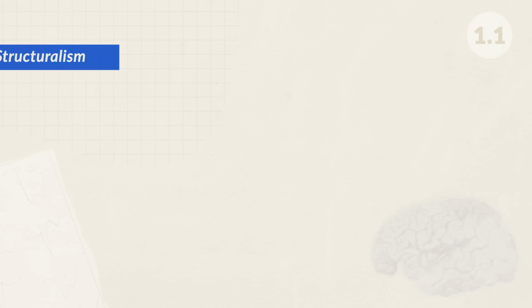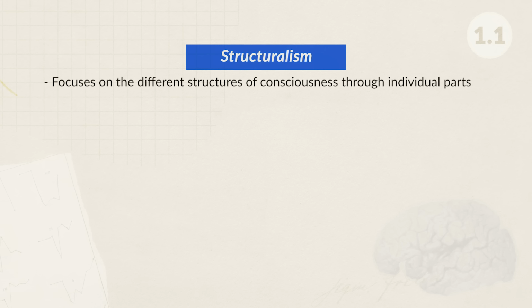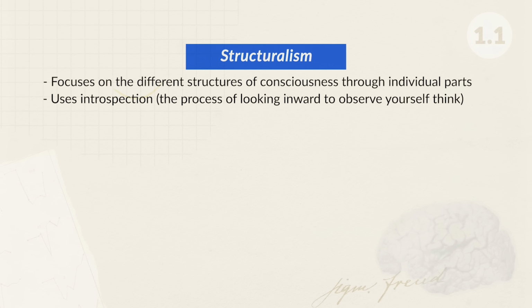Now, when talking about different concepts in psychology, we can use different schools of thought to approach different topics. We can see structuralism focuses on different structures of consciousness through individual parts. It uses introspection, which is the process of looking inward to observe yourself think.